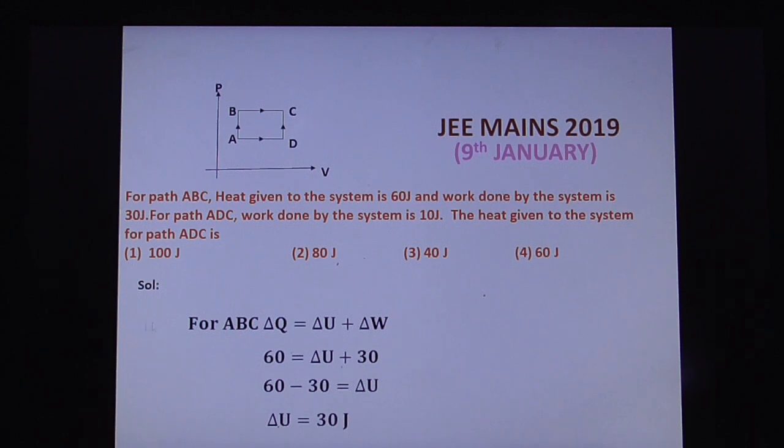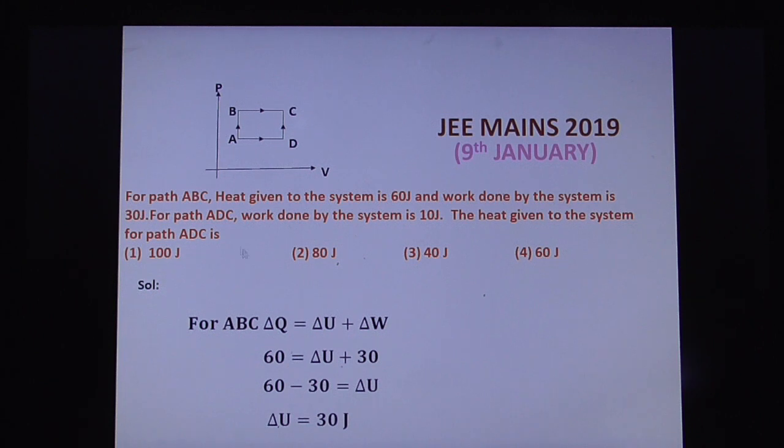Here we have to calculate the heat given to the system for path ADC. In the first part we found the delta Q, delta U, delta W values for path ABC. Now we have to consider path ADC. We got delta U, and here we have to apply one important point. Internal energy is a function of temperature. It is a system function, so it is independent of path. Clear? Internal energy delta U is independent of path.